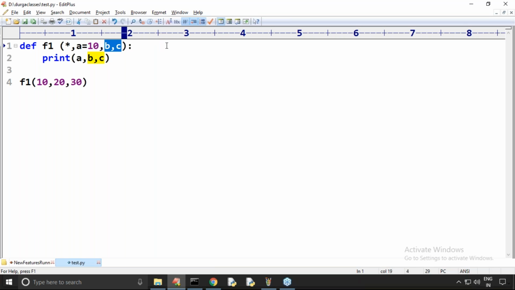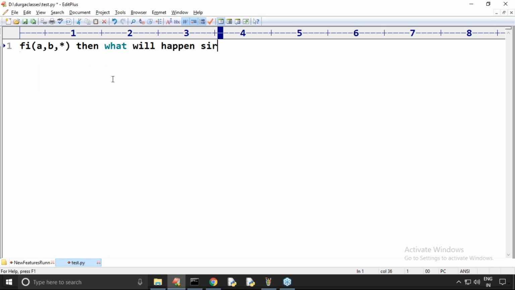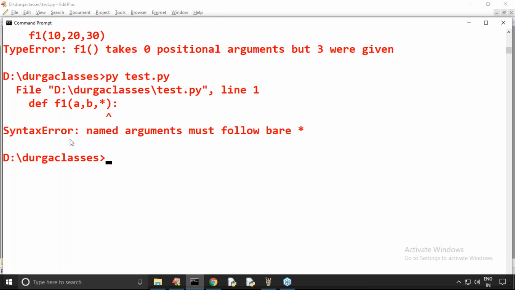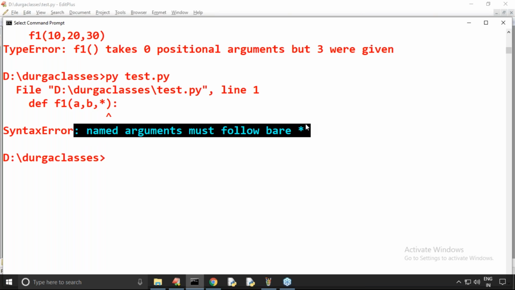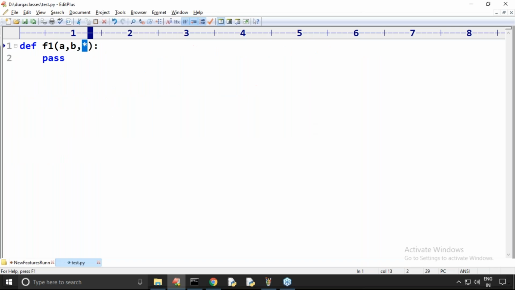Remember. Someone is asking about this one: what will happen, sir, if I take it like this? Anyone, can you please confirm? Python virtual machine is going to give an error, because what is the meaning of this star? It is a syntax error: named arguments must follow bare star. There is no meaning of this one.